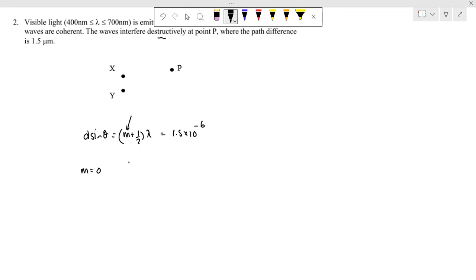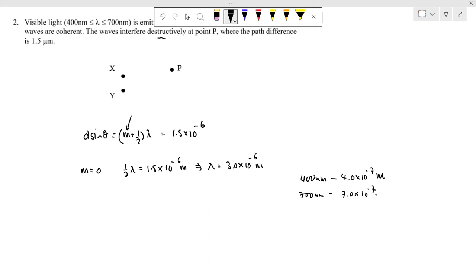So if we substitute m equals 0, what we get will be half lambda equals to 1.5 times 10 to the power minus 6 meters. Solving for this, we get lambda to be 3 times 10 to the power minus 6. Okay, we look at the visible spectrum. 400 nanometer is equivalent to 4.0 times 10 to the power minus 7, and 700 nanometer is equivalent to 7 times 10 to the power minus 7 meters.